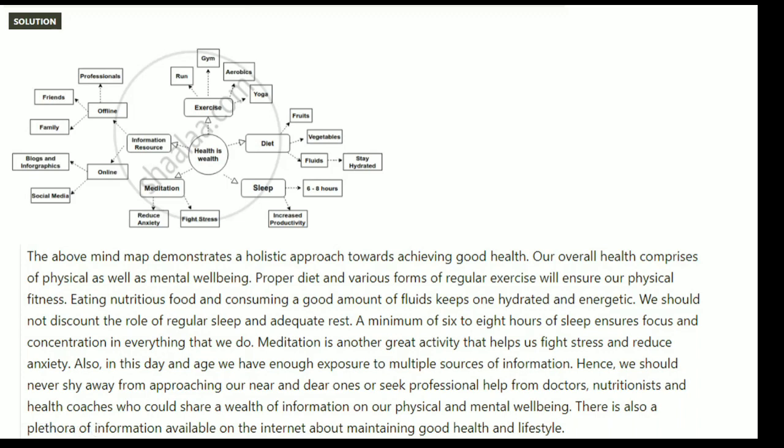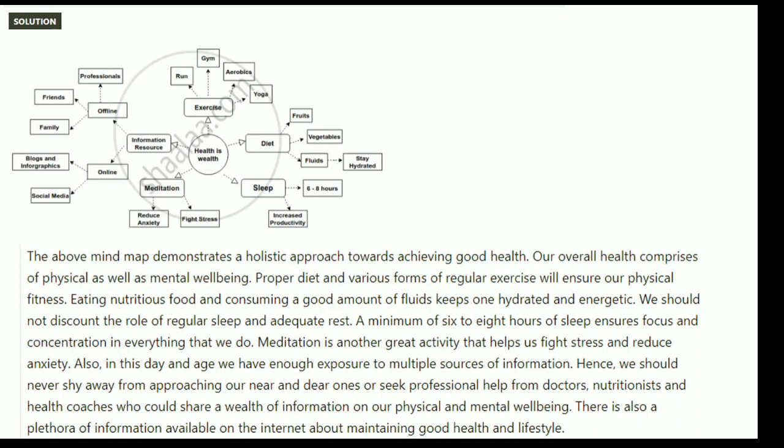Diet, in my diet I'll include fruits, vegetables, fluids. I'll stay hydrated by drinking more fluids. Then sleep, I'll sleep 6 to 8 hours, and that will increase my productivity. Then I'll meditate regularly, and that's how I'll reduce my anxiety. I'll fight stress. And then exercise, I'll include all these forms of exercise, that is, I'll run, gym, aerobics, yoga.